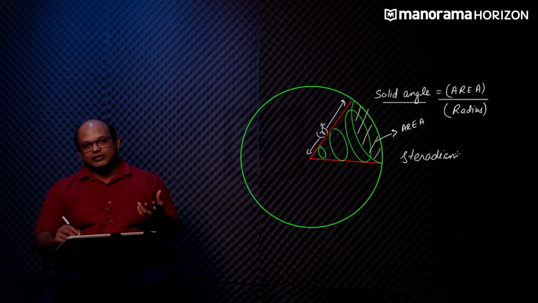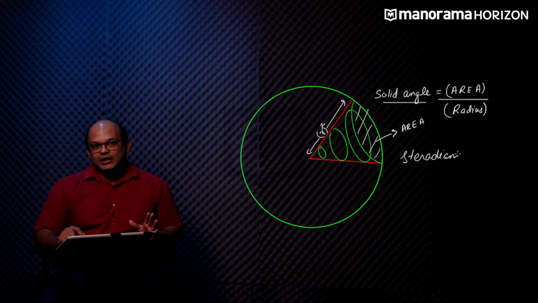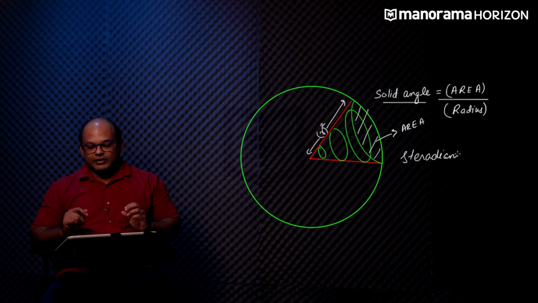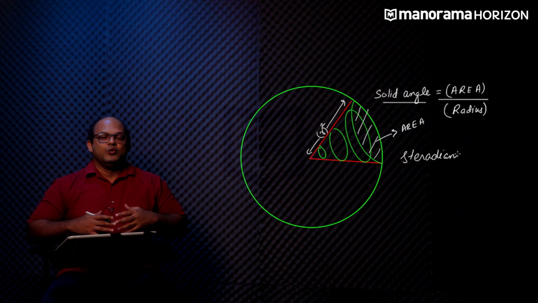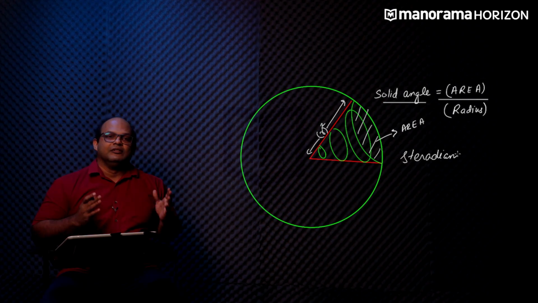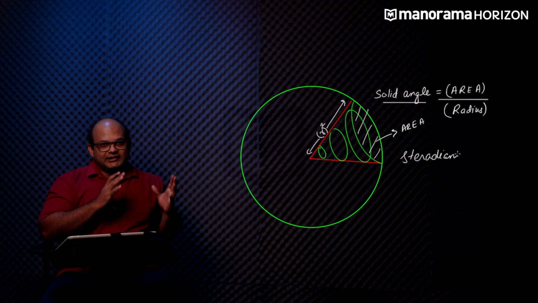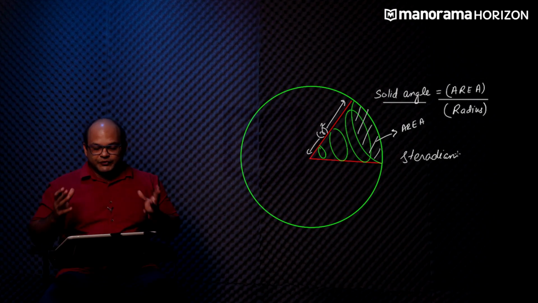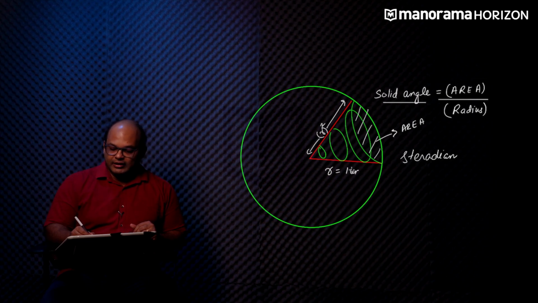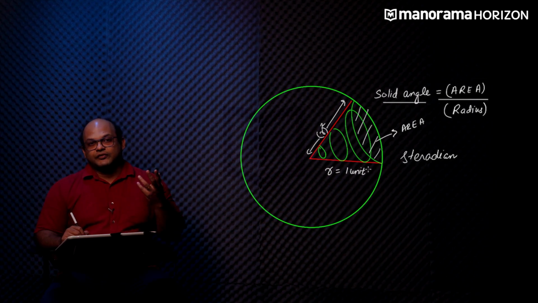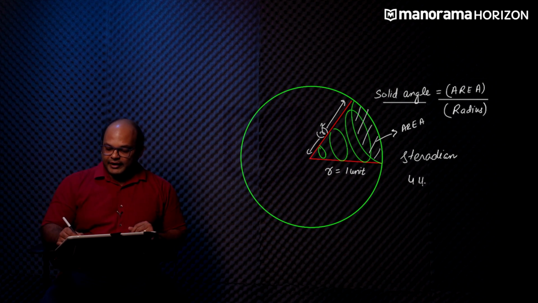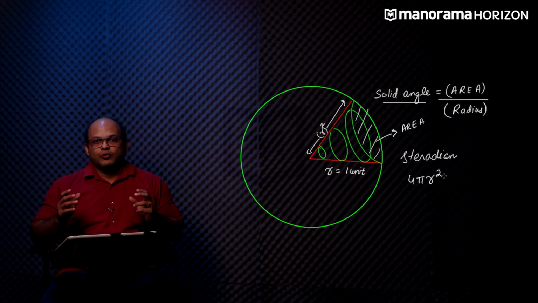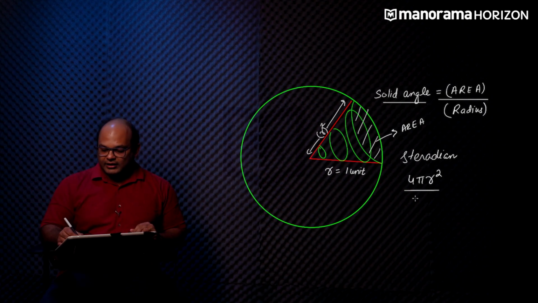In the case of a circle, we realize that one complete journey corresponds to 2 pi radians of normal angle. How do we find the equivalent of that for solid angles? Well, let us say we have a unit sphere, right? For a unit circle, we say that the radius is 1 unit. Again, we take that idea and we bring it into 3 dimensions. For a unit sphere also, the radius is equal to exactly 1 unit. What is the surface area for this particular object? It will be 4 pi r square. What is the radius of the sphere? It is r. The square of the radius is r square.